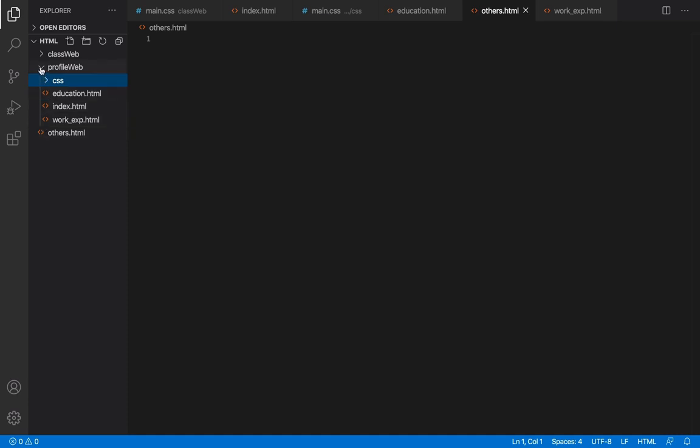Oh, this others file was created outside the folder, so I'm moving it back inside. All right, it's inside the folder now. Please take note, there is nothing outside the bigger folder, that's the html folder. We are only working inside the profile web, and that is where all our files must reside. So that is that for now.